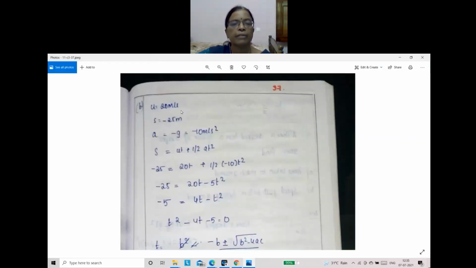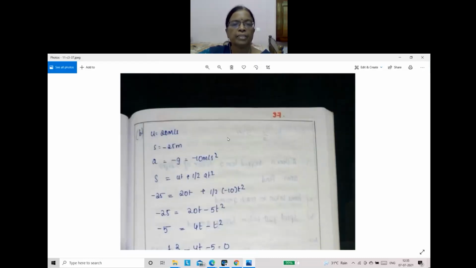So u equal to 20, right, children? You have to calculate time. U equal to 20 meter per second. S is downward distance, so S is taken minus 25. G always we take negative, minus 10. So use the formula S equal to ut plus half at square and find the time. Okay, you calculate time.